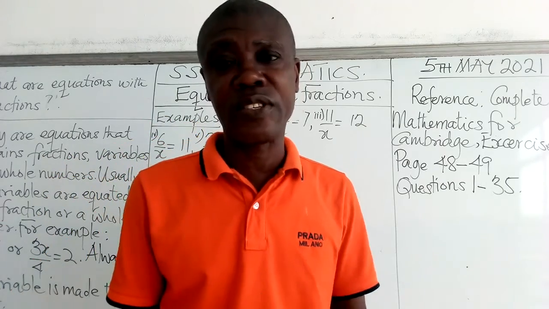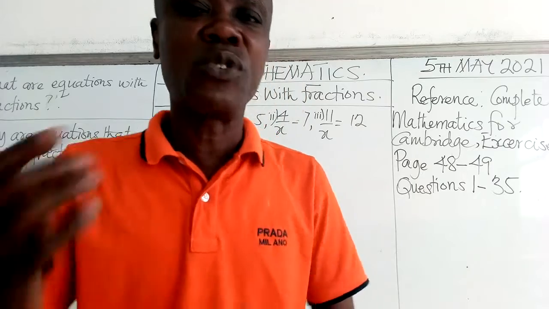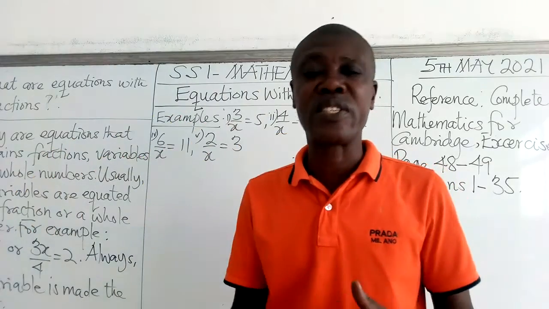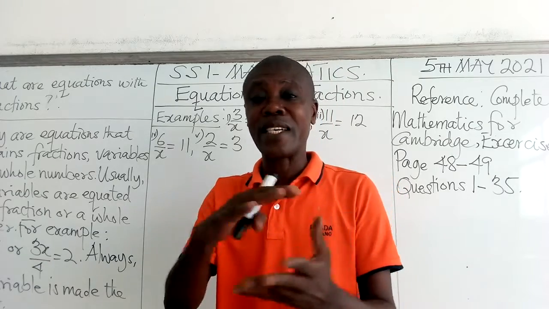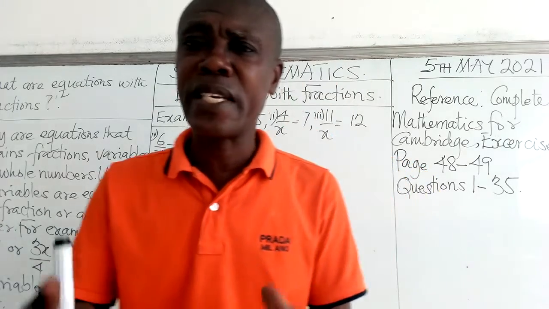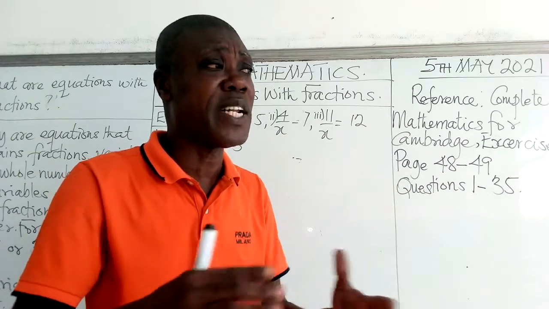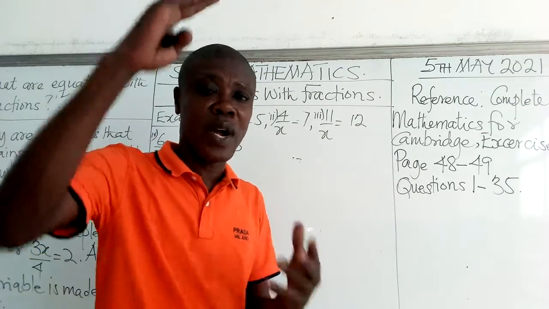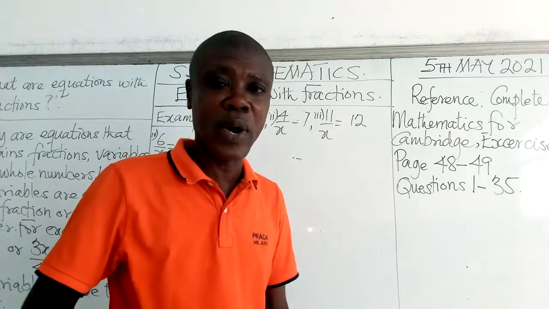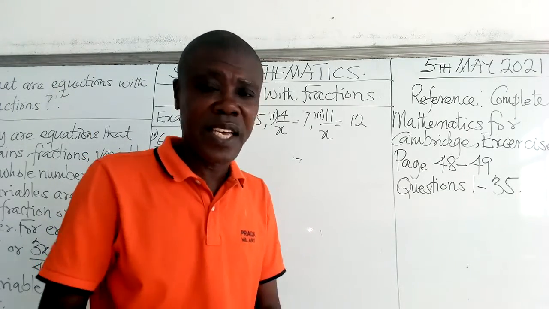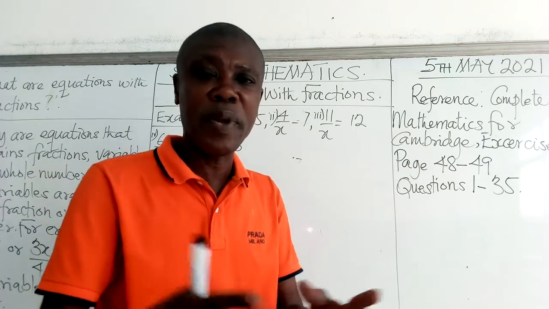Okay, now the last time that I sent a video, it was on equations involving x on both sides. Today we are moving ahead. We are going to be talking about equations involving fractions. You and I know that fractions are usually segmented numbers. When you say segmented numbers, it means a number which has been divided into two, one at the top, one at the down. The top one is called the numerator, the down one is the denominator. And in this case, it is accompanied with a variable.